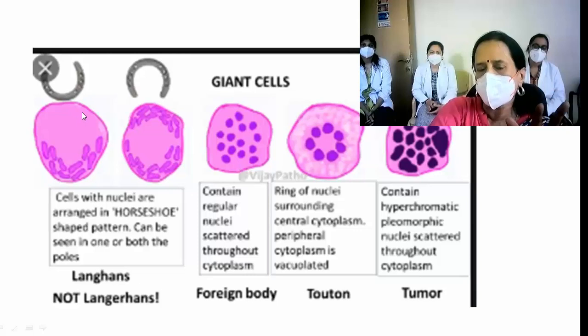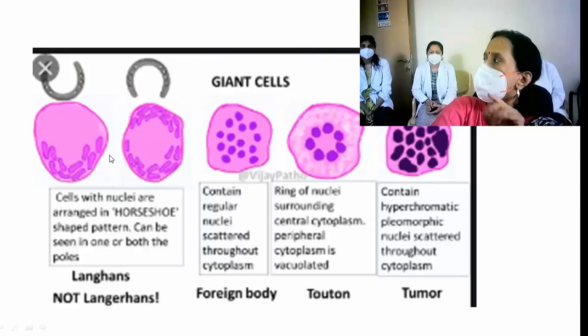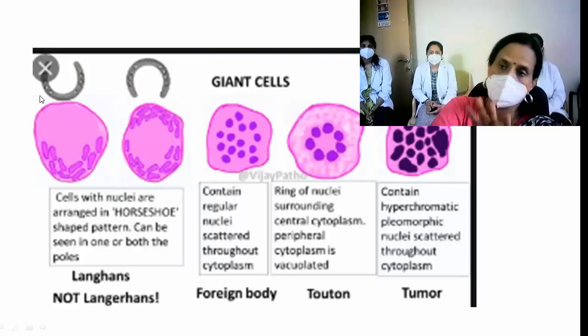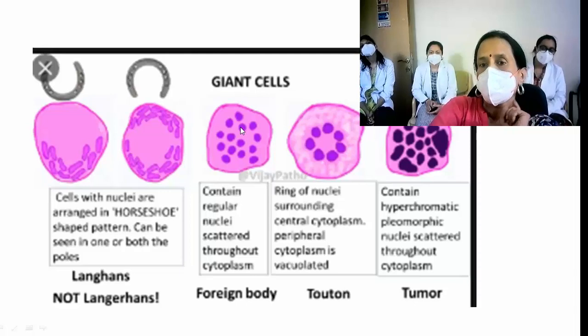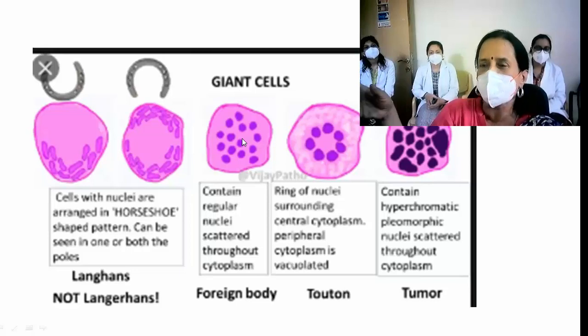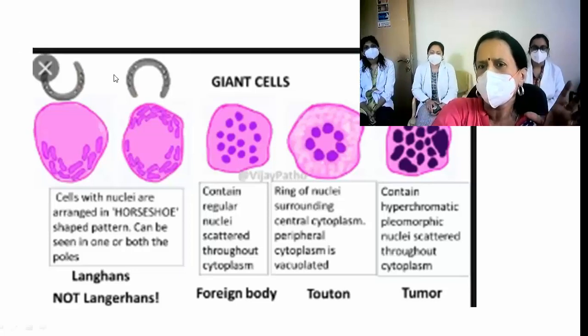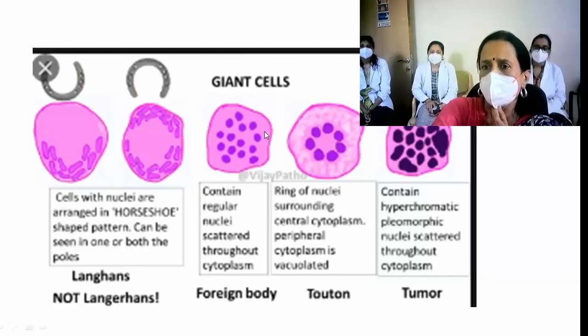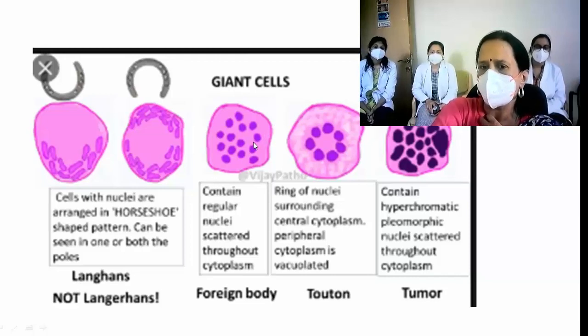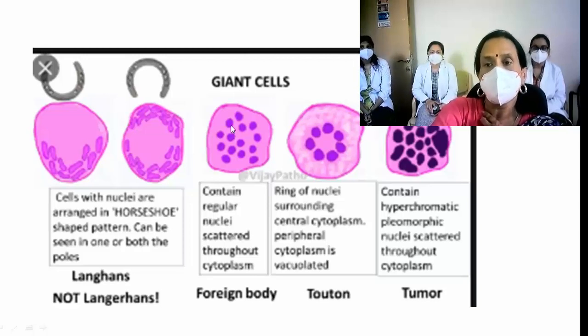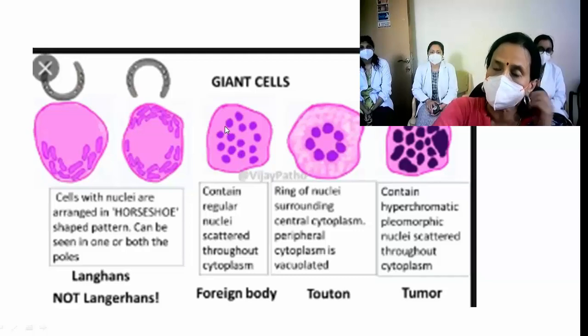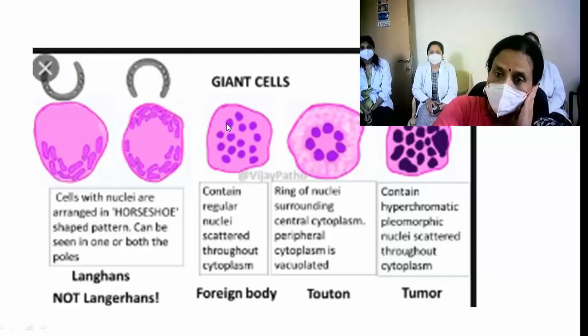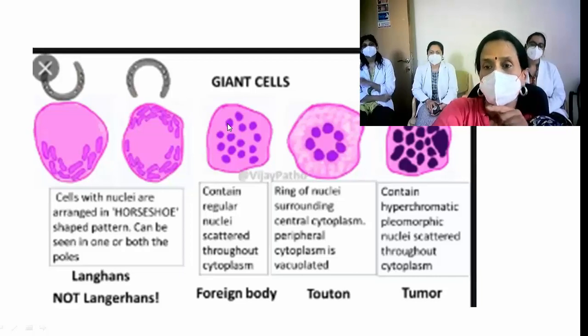Next. Because we're talking about this morphology, I just want to tell you another type of giant cell, which could also be seen in tuberculosis, but not very characteristic. So here, how are the nuclei? There are many. Where are they arranged? Haphazardly. Everywhere they are there in the cytoplasm. So this is called as foreign body type of giant cell. So these also could be seen in tuberculosis. Otherwise, these are seen usually in foreign body giant cell reaction. So whenever there is a foreign body in the tissue causing a reaction, inflammation, it is seen.